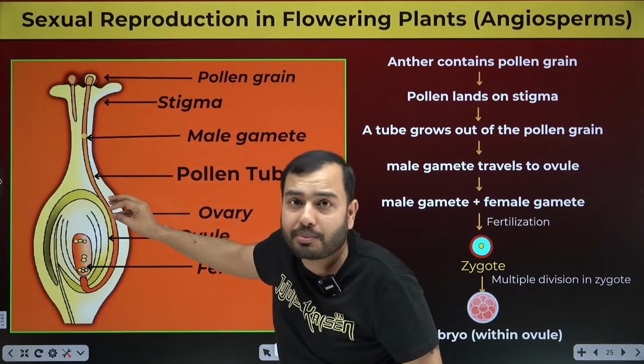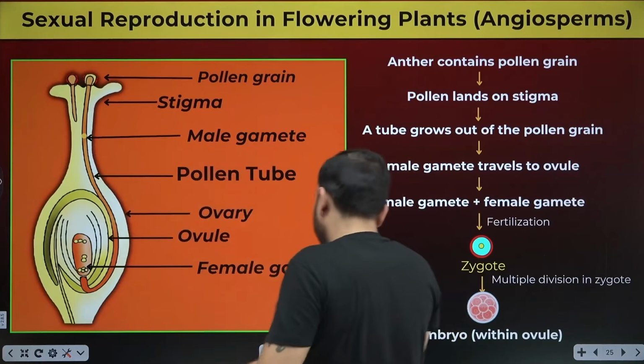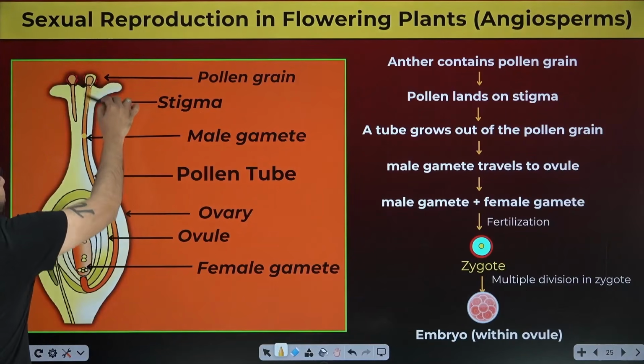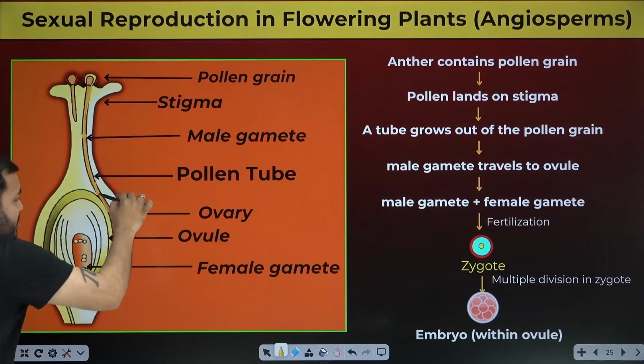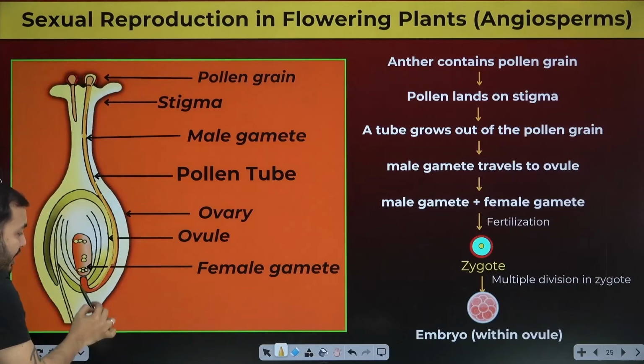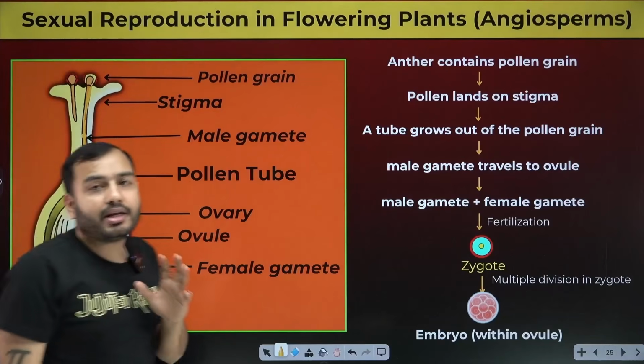The pollen grain starts to germinate. It starts forming a tube below itself. You see this tube? It starts making its tube down below. The pollen grain starts making its own tube. This entire tube, where will this path go? Inside the ovule to the female gamete.